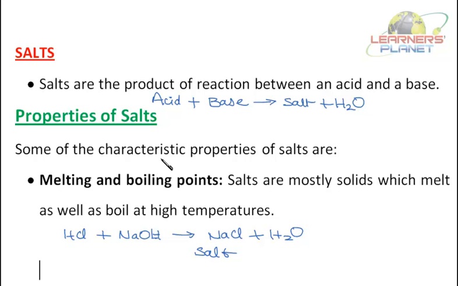Now, some of the characteristic properties of salts are, first of all, melting and boiling points. Salts are mostly solids which melt as well as boil at high temperatures. It requires a very high temperature for a salt to melt. A salt is a crystalline solid, and it melts at a very high temperature. So this is one of the properties of salt.